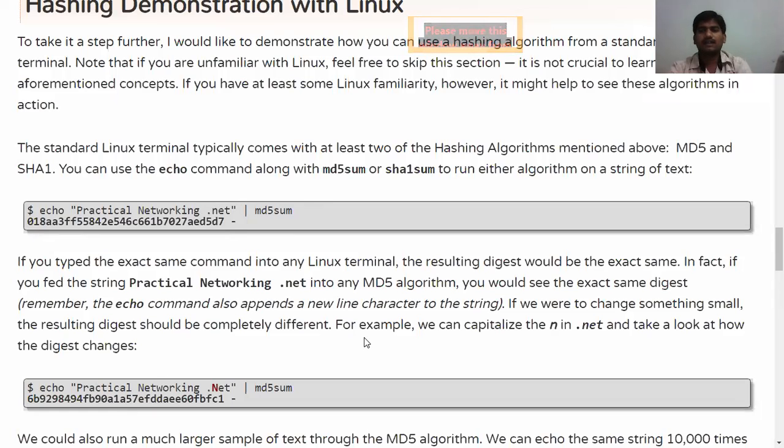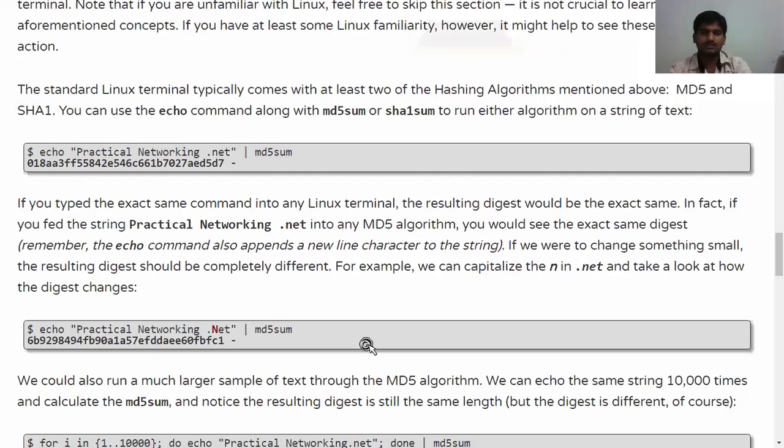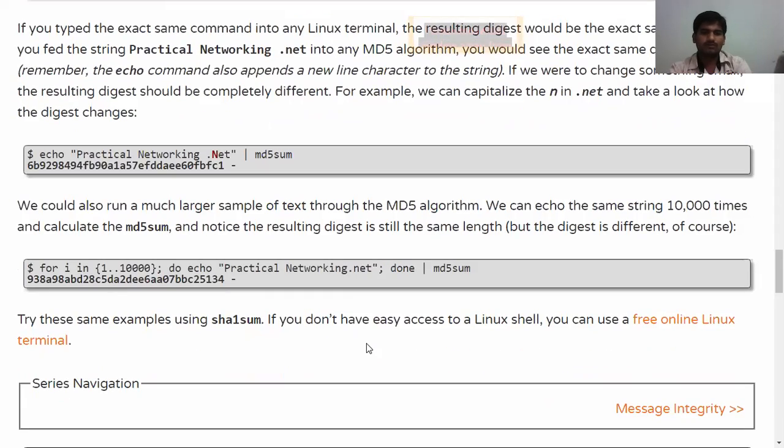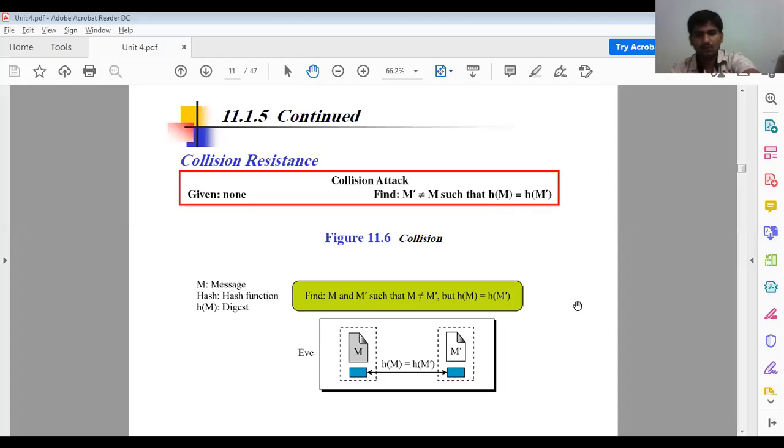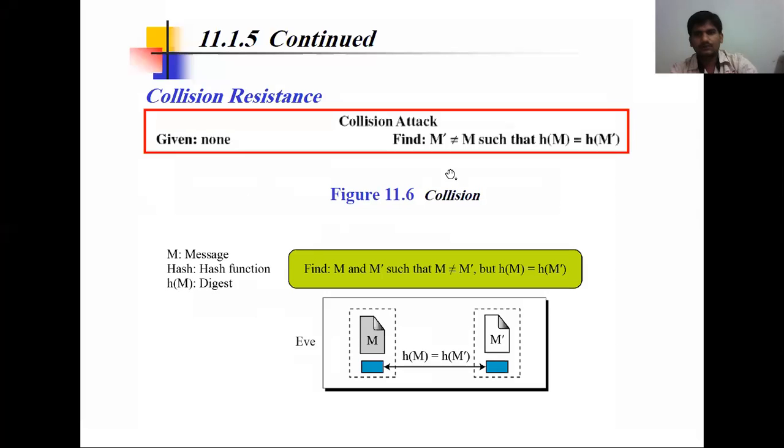So even with one character changed, the total value changes. Now we have an idea about what a message digest is and what the problems are in a message digest. Okay, now we go back to our original content.